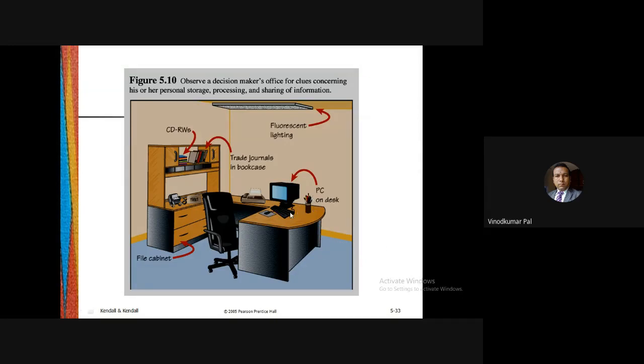There would be a PC on the desk, and a proper lighting method. There are trade journals in the bookcase, CDs are there, and one particular file cabinet is there. What they are trying to find out is the image of that particular person: whether he is interested in data processing, whether he is personally doing some kind of data processing or not. His or her personal storage, what type of processing he is doing or sharing of the information.